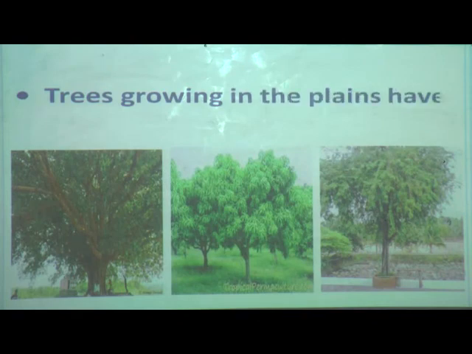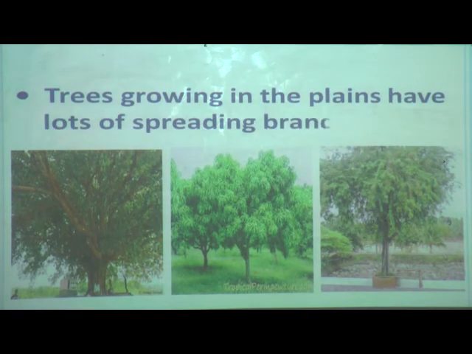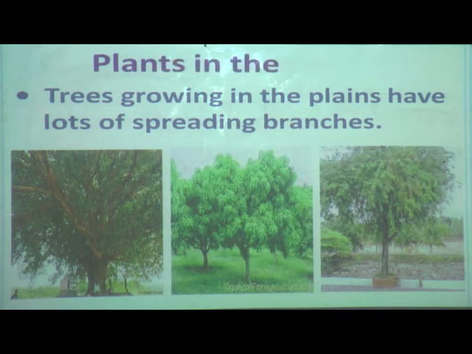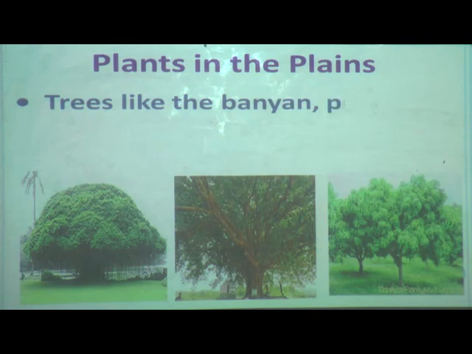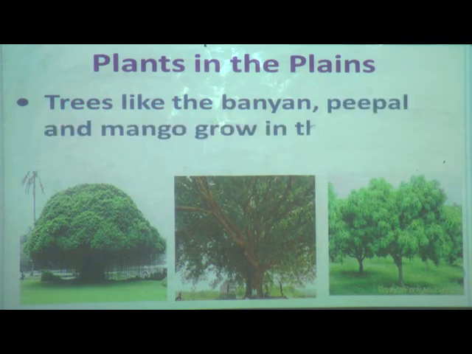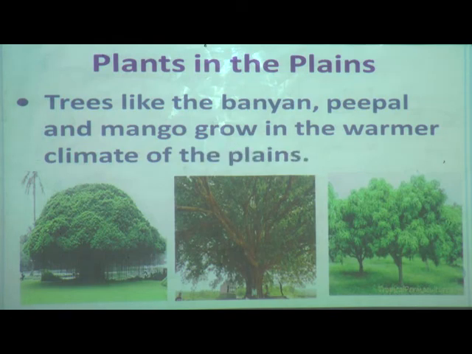Trees growing in the plains have lots of spreading branches, and these are plants in the plains. You are familiar with all these types of plants, because here you can see mango tree, tamarind; all these trees you know. These trees grow in plains and they have spreading branches. Trees like the banyan, peepal and mango grow in the warmer climate of the plains.